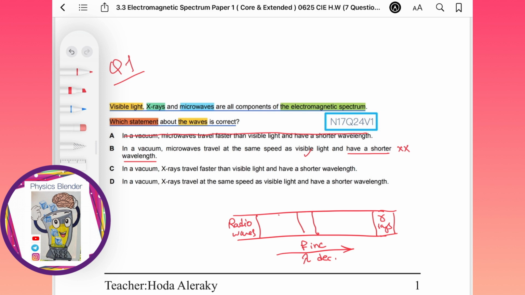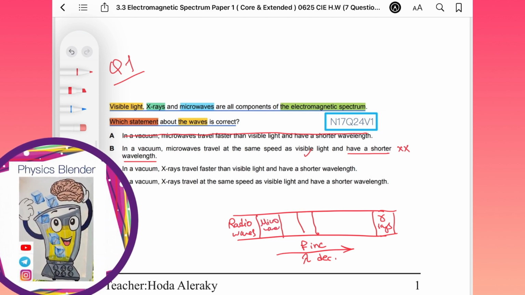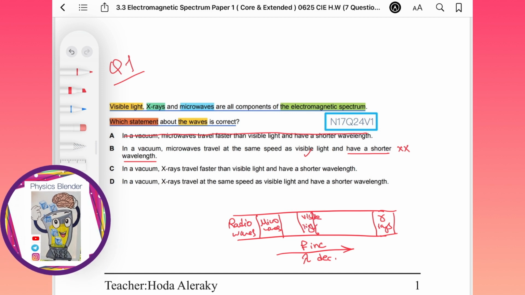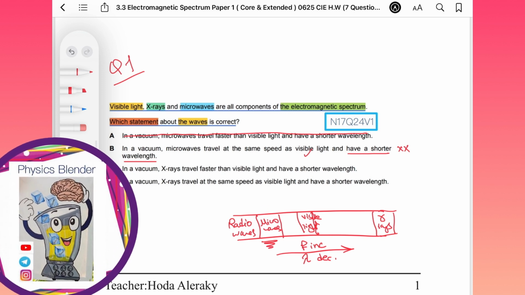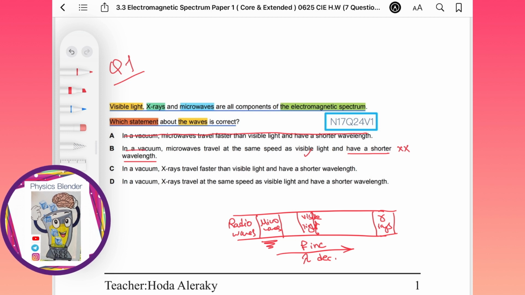So you have here microwaves, you have here visible light. So the wavelength of microwaves is more than the wavelength of visible light. In vacuum, so this one also is incorrect.